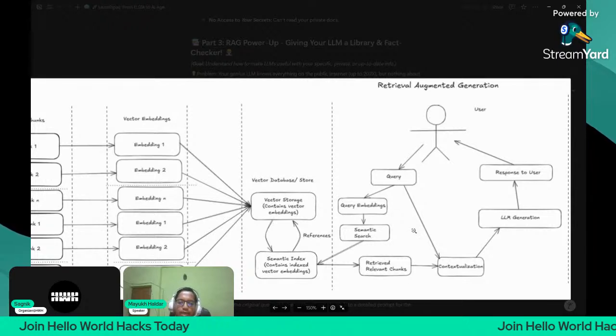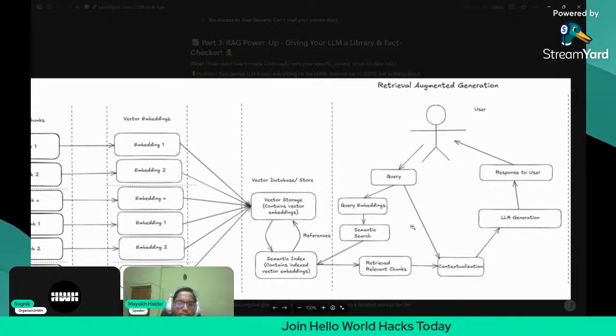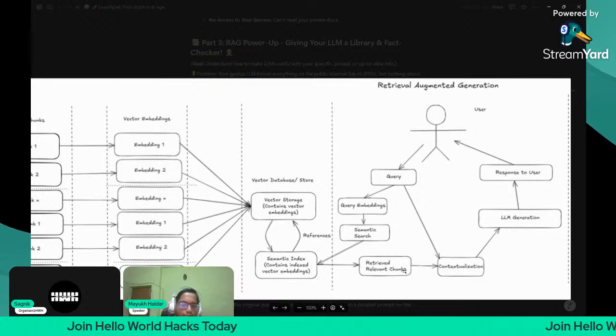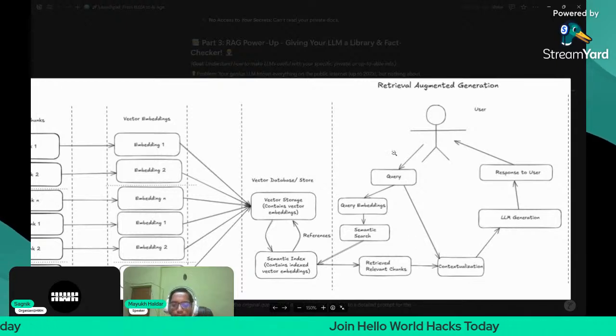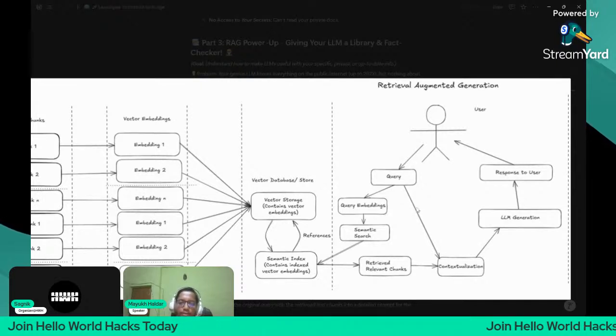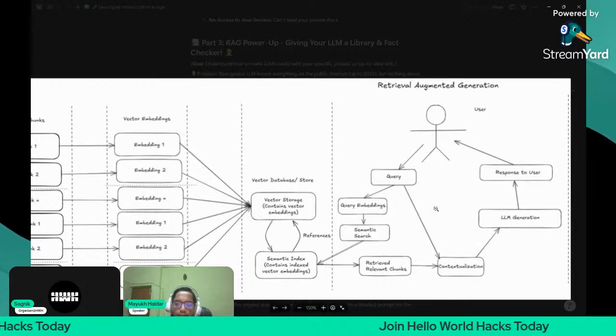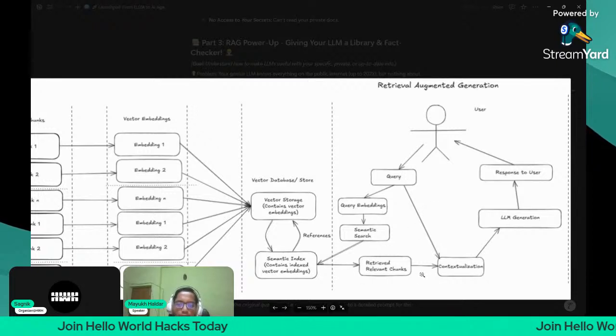After the query is converted into embeddings, we then use a semantic search to find the similarity between the query embeddings and the indexed vector embeddings in the vector data store. Then the really relevant chunks will be retrieved from the vector store, and these relevant chunks will be added to the query. This adding of the retrieved relevant chunks to the query is known as contextualization, because we are augmenting the query with the retrieved relevant chunks. These retrieved relevant chunks are also known as context.